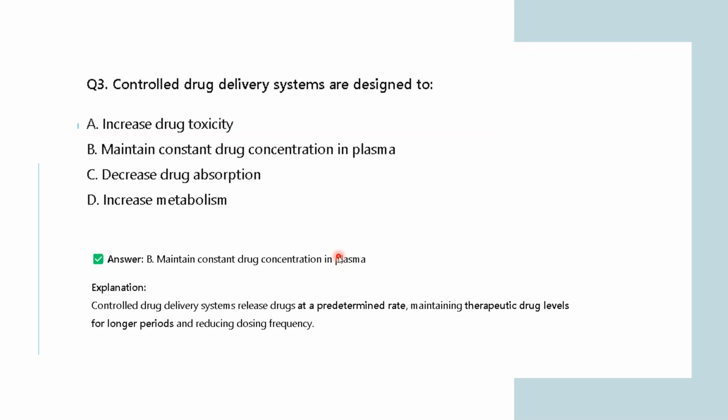So, the right answer is maintain constant drug concentration in plasma. So, what happened here? See, controlled drug delivery systems release drugs at a predetermined rate. As the name suggests, controlled drug delivery, that means it is releasing drug molecules at a predetermined rate, maintaining the therapeutic drug levels for longer periods and reducing dosing frequency. So, controlled drug delivery systems are particularly designed so that your drug concentration will remain maintained